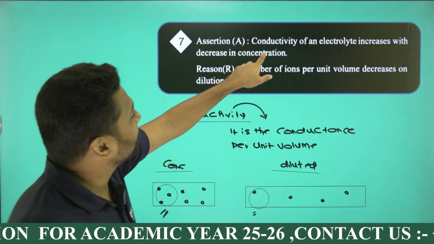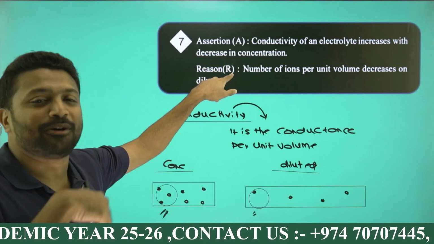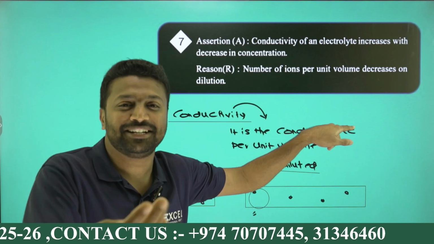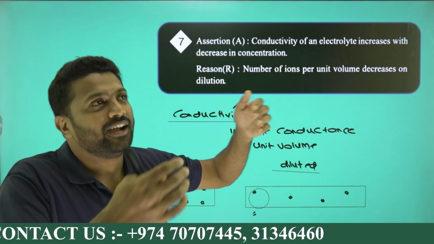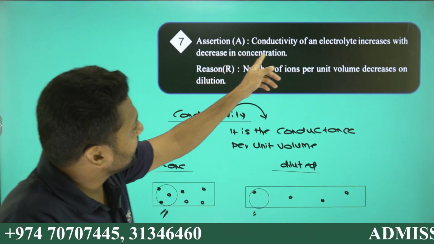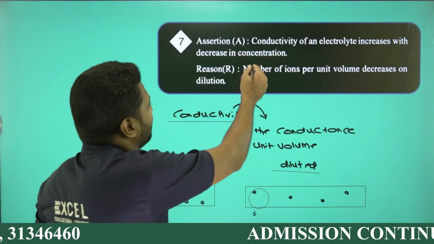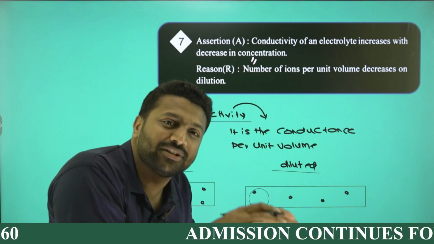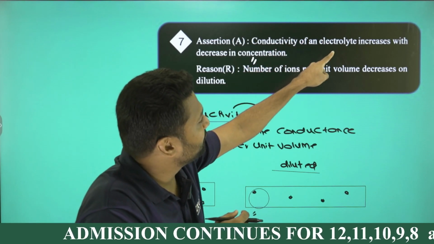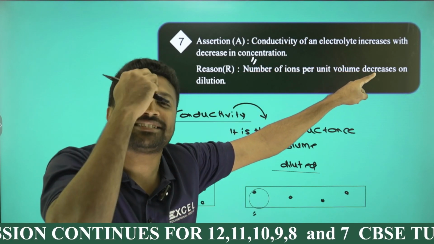Okay, let's see. Question: conductivity of an electrolyte increases with the decrease in concentration. See guys, a decrease in concentration means the same as an increase in dilution, inversely, right? On diluting, the concentration will be less. So the statement says conductivity of an electrolyte increases with the decrease in concentration, the same as an increase in dilution.